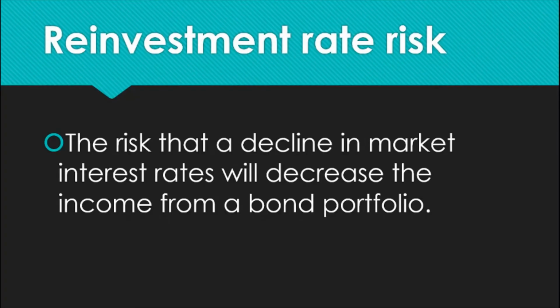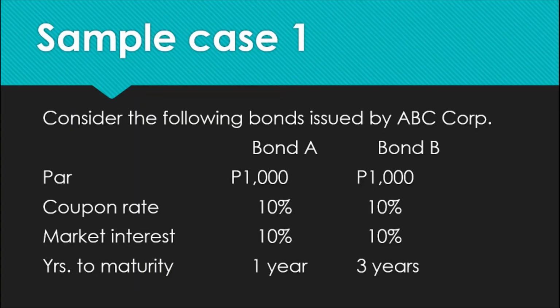Now, let us go to the second type of risk for this lecture, the reinvestment rate risk. The reinvestment rate risk is the risk that a decline in market interest rates will decrease the income from a bond portfolio. To demonstrate, let us refer back to sample case number 1. Again, you can see the following figures. The key difference between bond A and bond B is that bond A has 1 year remaining to maturity, while bond B has 3 years remaining to maturity.